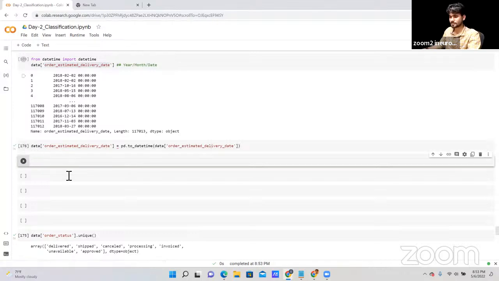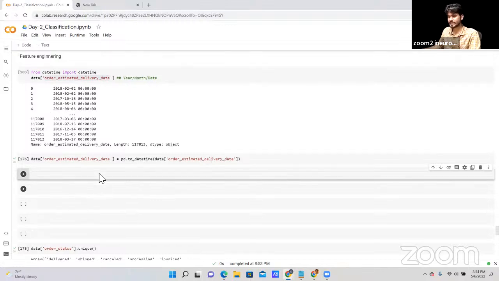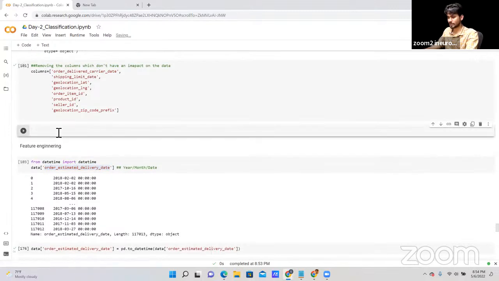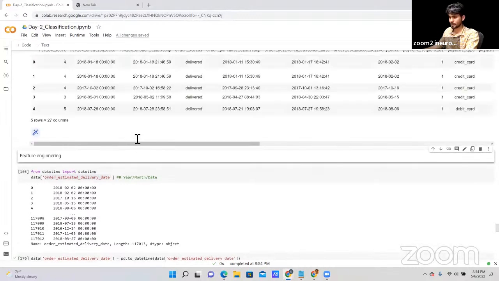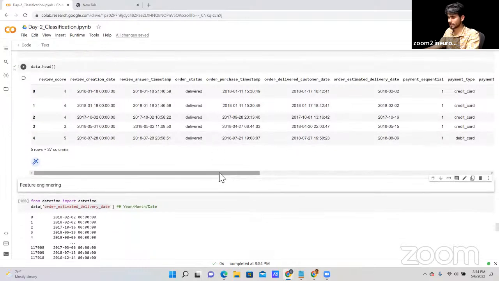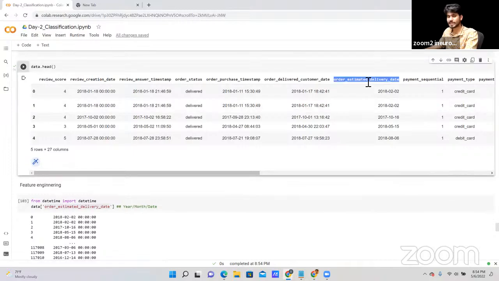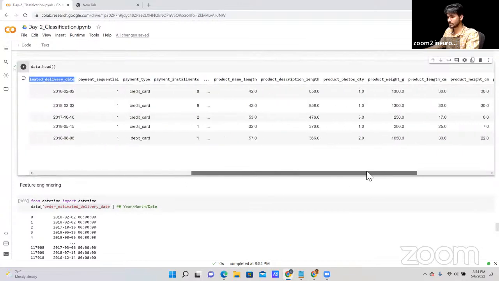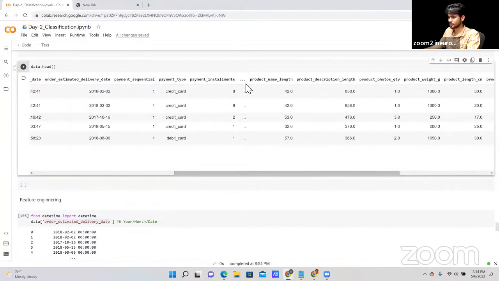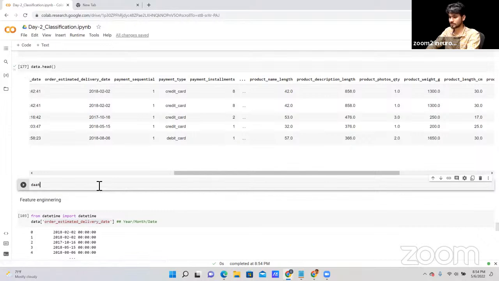After that, the next thing that we have is the delivery. Let's first of all try to run our data file again here. data.head. Now, as you can see, the first one is the order estimated delivery date. Now, next, let me find out if there is any order date that we have, or no, it's not visible. We can't see all the columns here, so let's print the columns. data.columns.